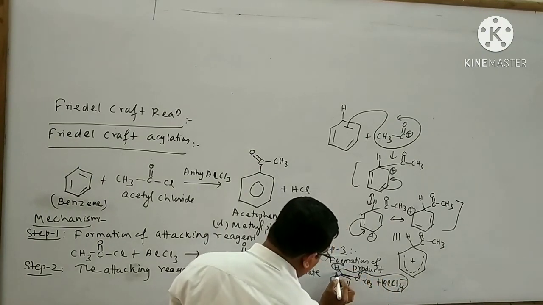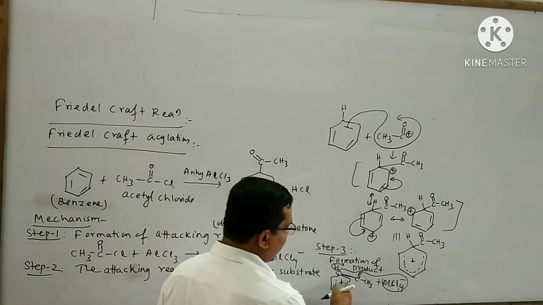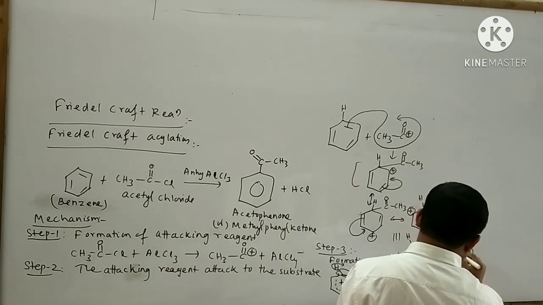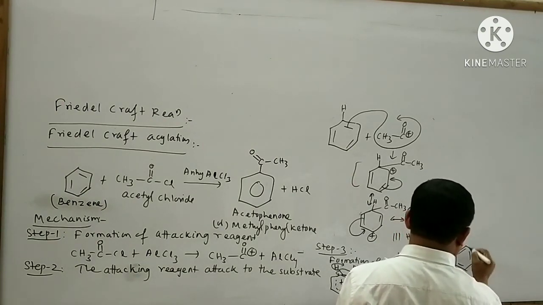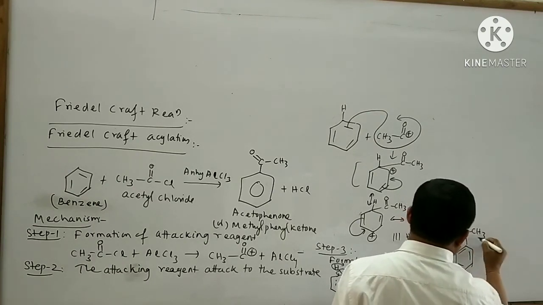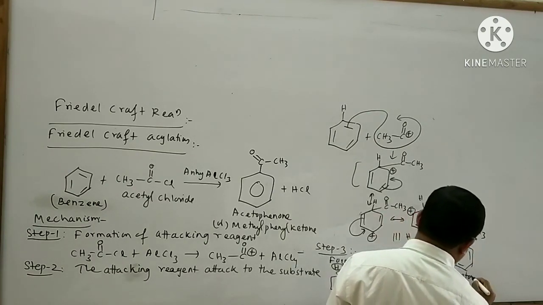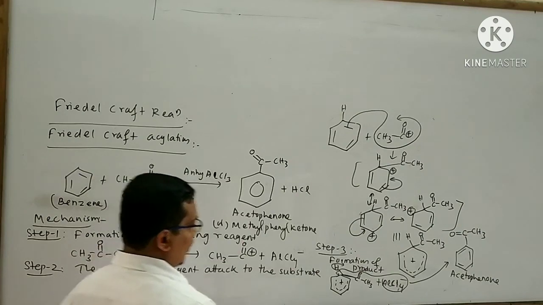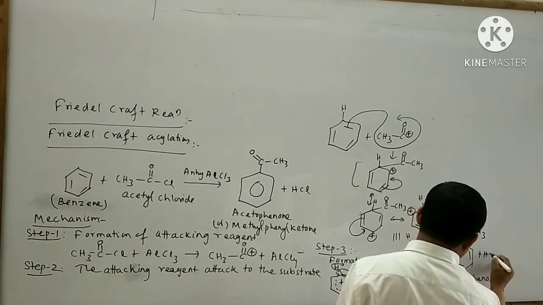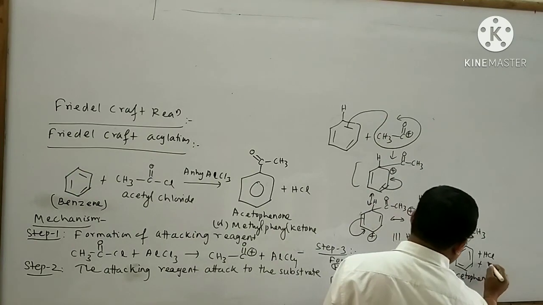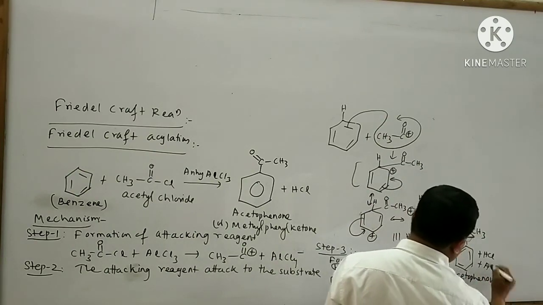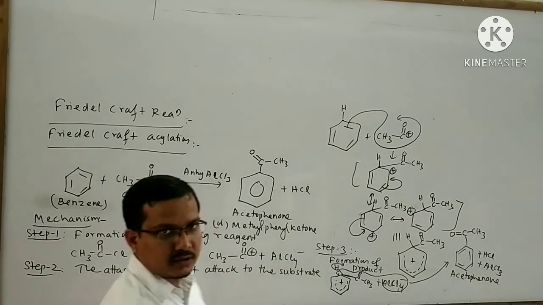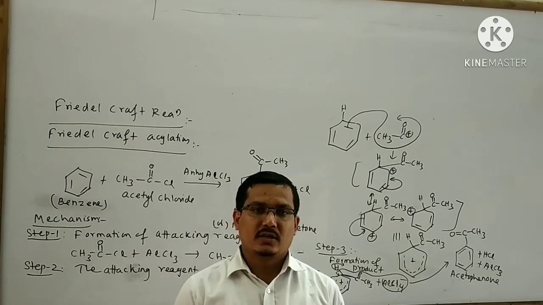Here a double bond will be formed automatically. Here also a double bond is formed. Here also a double bond will form. I can draw the product like this. This is acetophenone. Here the byproduct is HCl, so I can write here HCl. Here also AlCl3 is formed. This is the mechanism of Friedel-Crafts acylation. This is all for the class. Thank you.